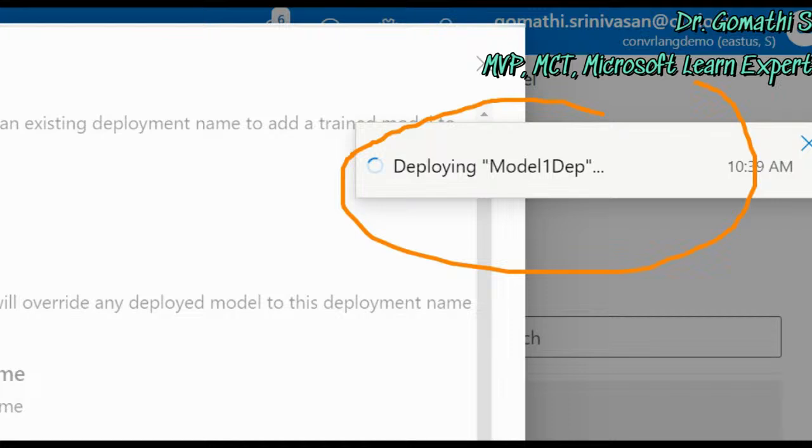Okay, so this is the next step. To use your trained model in a client application, you have to deploy it as an endpoint in which the client application can send new utterances from which intents and entities will be predicted. Okay, now we are deploying it.